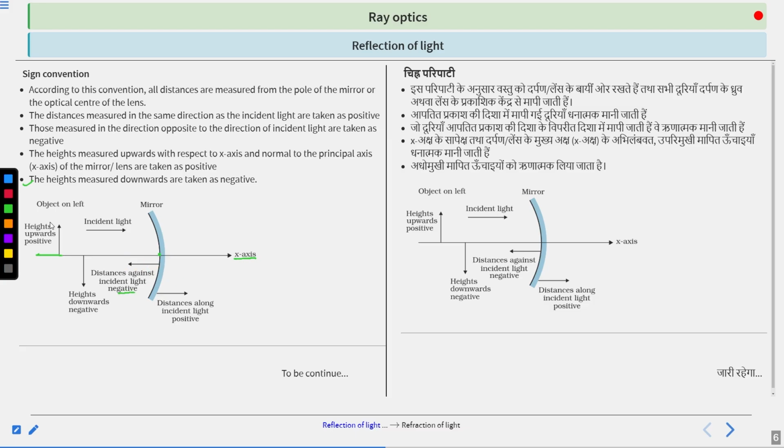Height upwards is taken as positive, and height measured downwards is taken as negative. I hope this is clear from this sign convention diagram. This is very important for solving numericals.